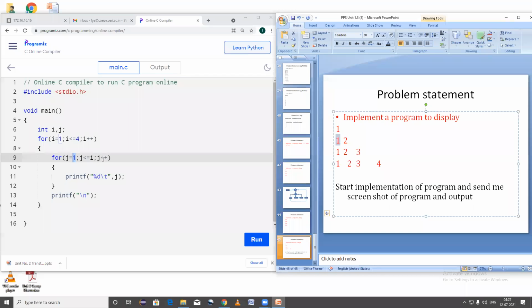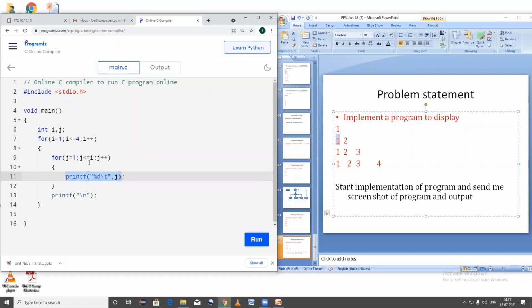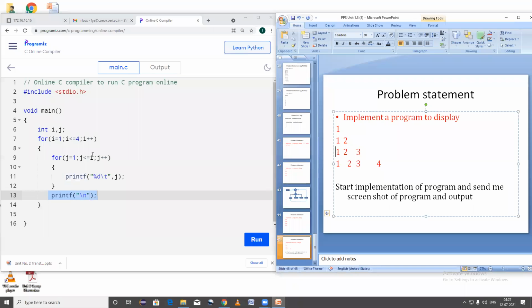Now again it increments j by 1. So 1 plus 1, 2. 2 less than or equal to 2. Yes, this condition is also true. So it will print the value of j, that is 2. Again it increments the value of j. So 2 plus 1, 3. Sorry, 3 is less than or equal to 2. This condition is false. So it goes to the next line, and then likewise it executes.